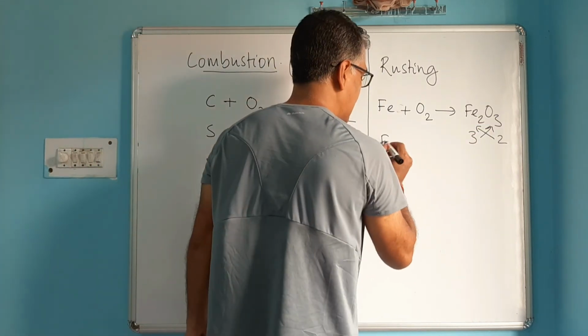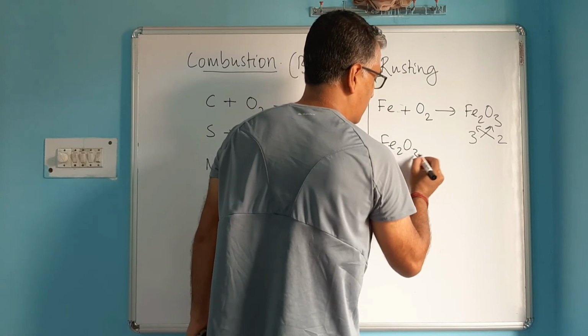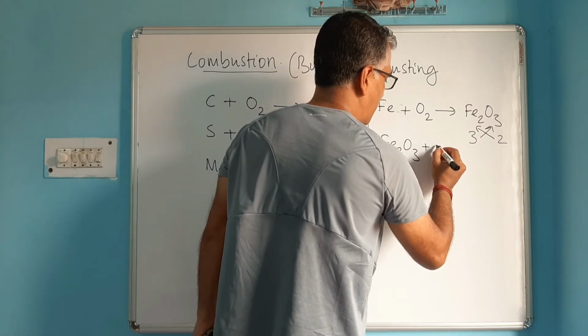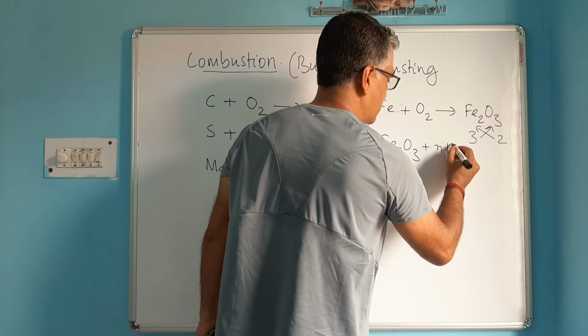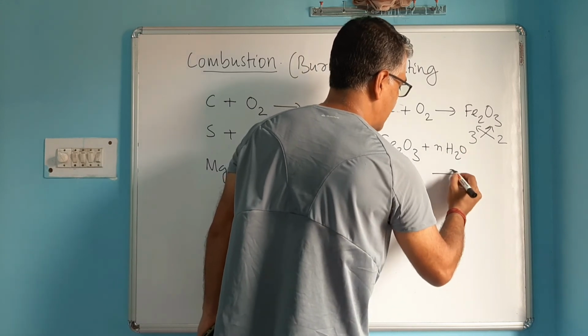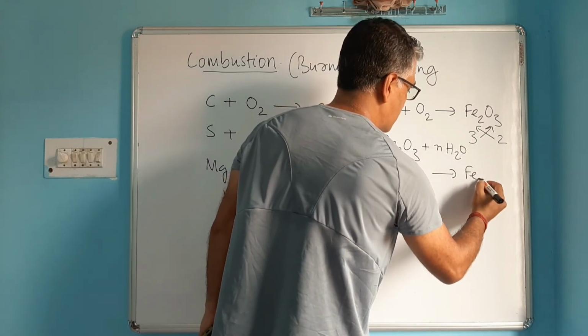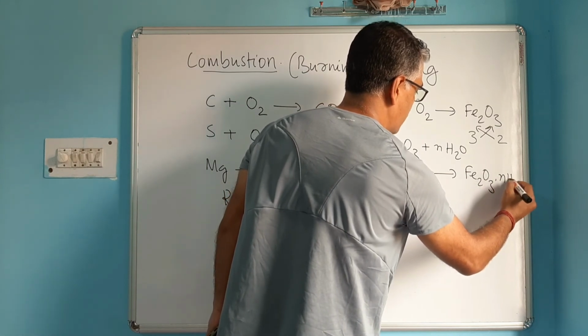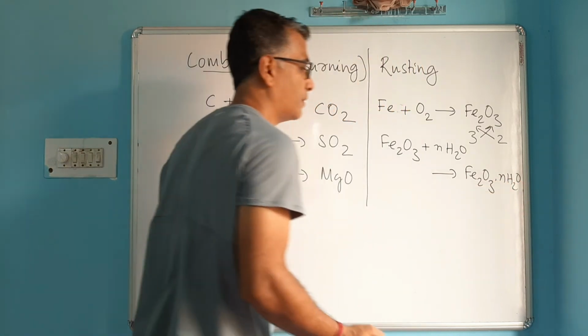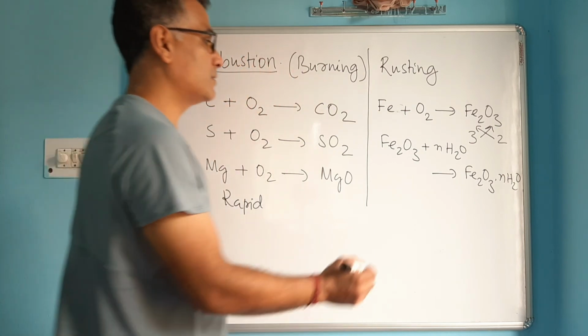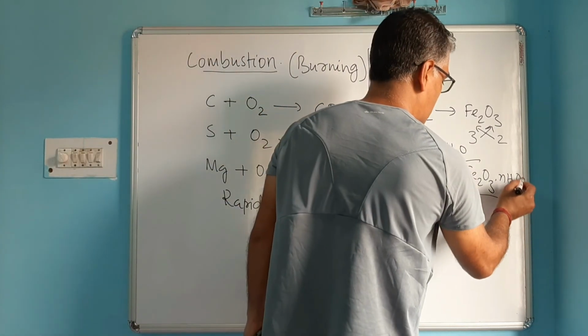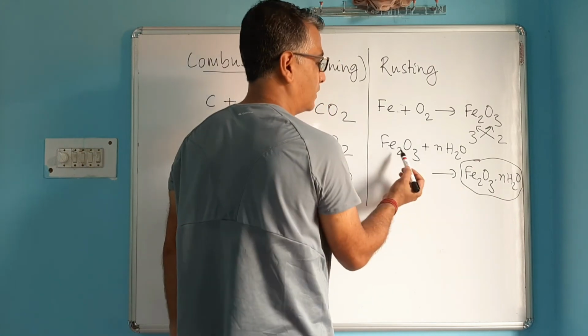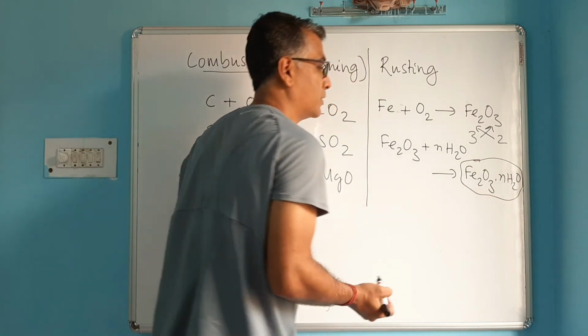And later on, that iron oxide formed will combine with some water molecules present in the moist air and forms this hydrated iron oxide. Why do we call this hydrated? Because there's some water picked up by iron oxide, and this is the formula of rust. So basically rust is nothing but the oxide of iron with some water in it.